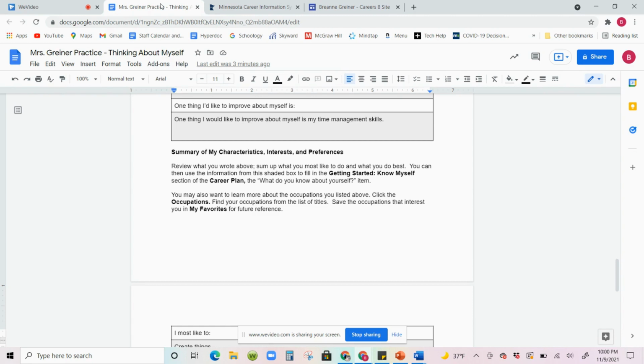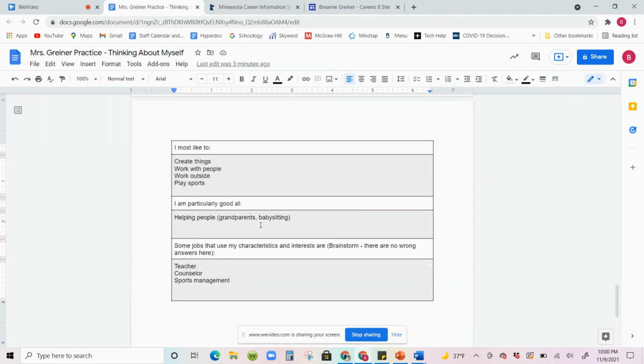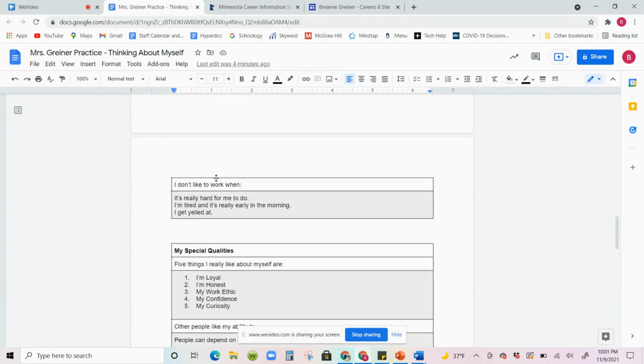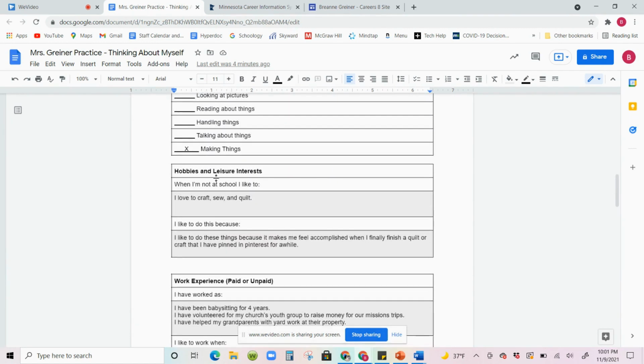You may also want to learn more about the occupations you've listed. So you're going to click on the occupations tab in MCIS, find your occupations on the list, and then take a quick read through them. And again, I'll walk you through that. So before we go to MCIS, you're just going to fill out these 3 boxes here. So take some time, pause this video if you have to, sit and reflect. And I want you to write down, I most like to what? What do those things up above in this worksheet tell you about what you like to do?